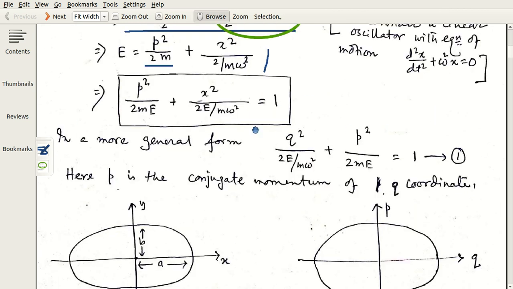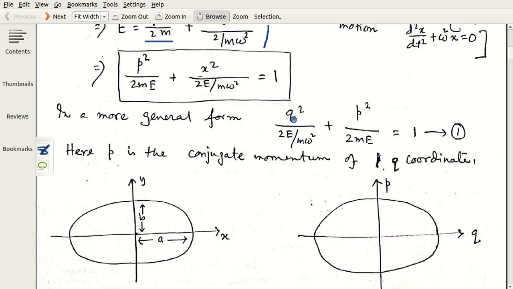Now you look at the equation. If we write q in place of x, where q is just a general coordinate and p is the corresponding momentum, that means p comes from x. If you differentiate x and then multiply by mass, or in some way or other, you get p, and q is a generalized coordinate.